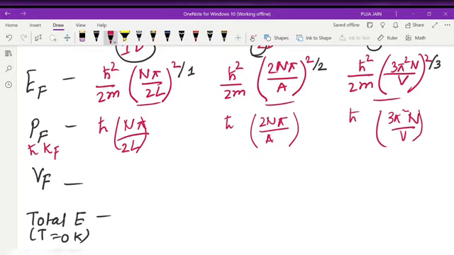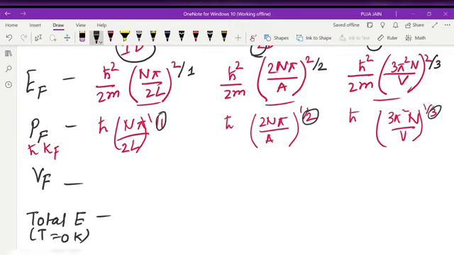And the value of the power for 1D, 2D, and 3D for Fermi momentum: this one will be n pi by L to the power 1, this one will be to the power half, and this one will be to the power 1 by 3. That is our 1D, 2D, and 3D. If you see the similarity, 1 dimensional, 2 dimensional, and 3 dimensional. Okay, so in this way we will find our